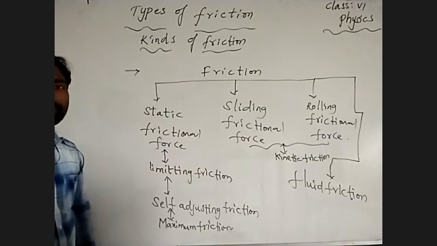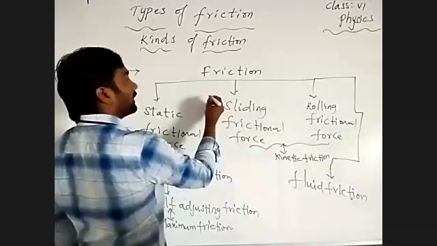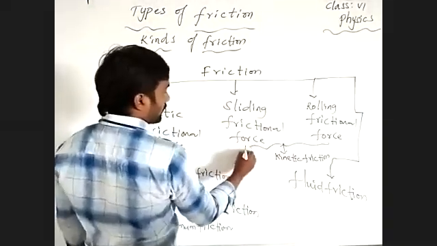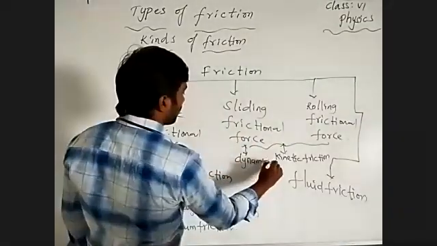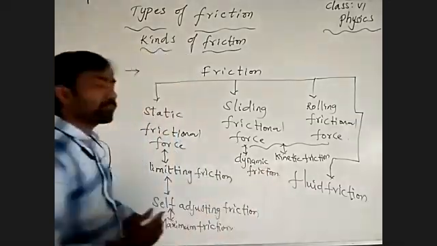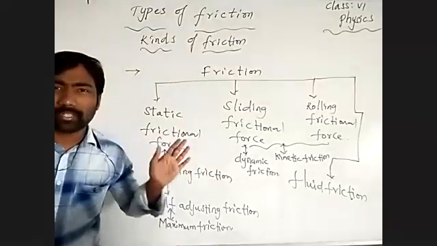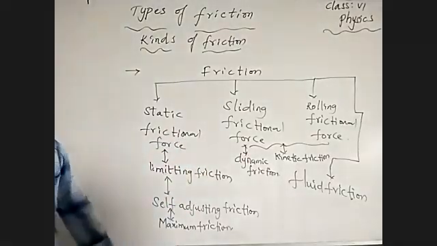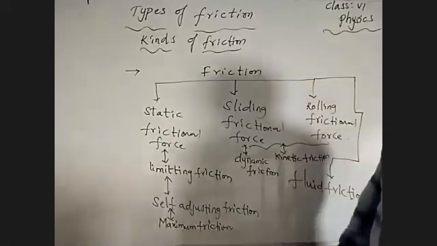Do you understand? See here, sliding friction we can also call dynamic friction. Why are we getting such different names for the types of friction?